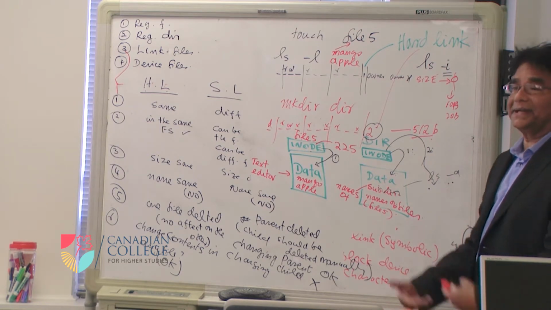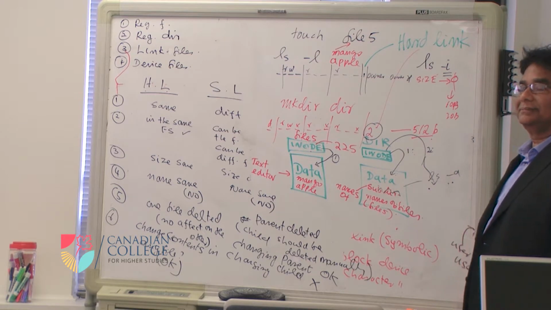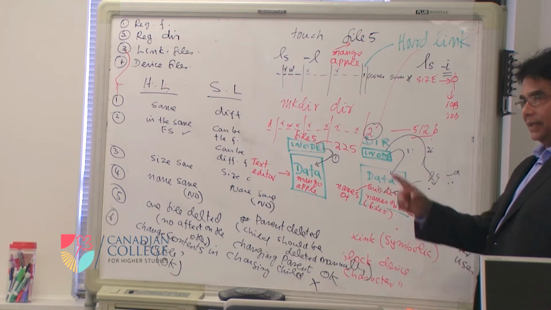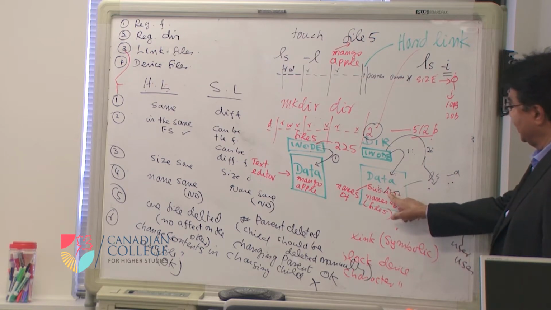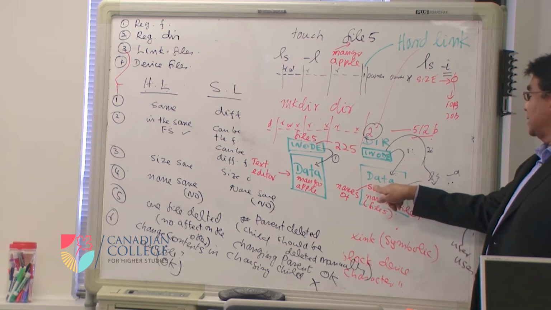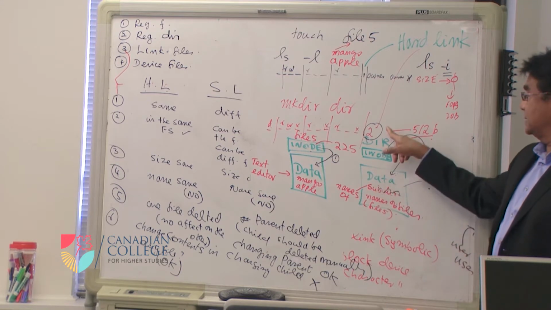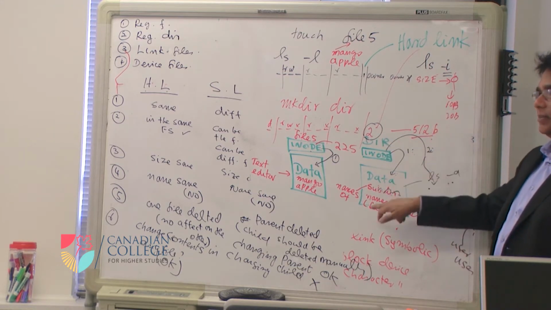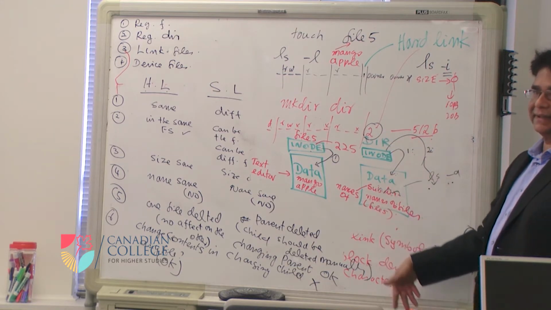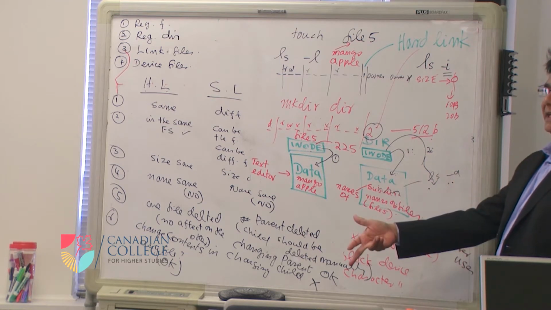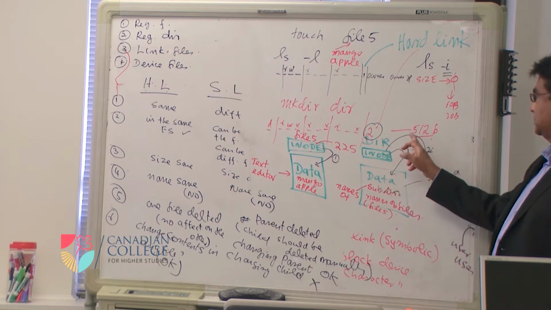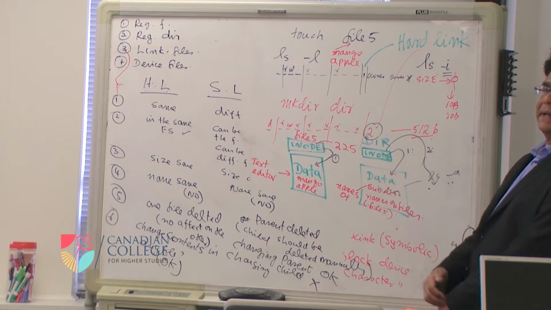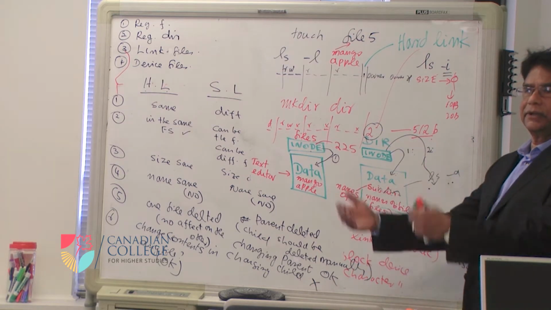Whatever subdirectory I create, the link count will keep on increasing. So if we create a directory within a directory, will it increase this one? No. That is the problem of the subdirectory, not my problem. That will be linking, so I won't be linking. So if I create a subdirectory under a subdirectory, there is no change. You will try all these exercises when you do practical.